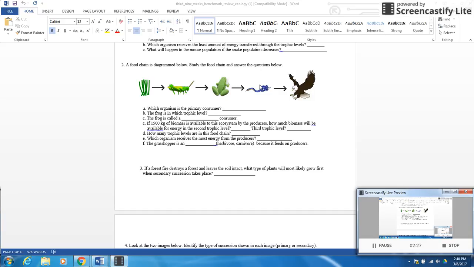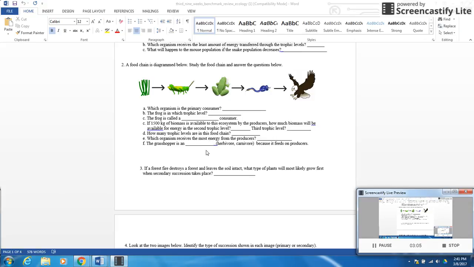All right. If 1,500 kilograms of biomass is available to the ecosystem by the producers, how much will be available for energy in the second trophic level? Very easy here. This is called the law of 10%. So what happens is every trophic level that you go up, you lose 10%. Now, I know that sounds like a lot, but really, because this starts with 1,500, all you have to do is get rid of a zero. So this would be 1,500, 150, and then you'd go down to 15, and so on and so forth. All you have to do is just get rid of a zero.